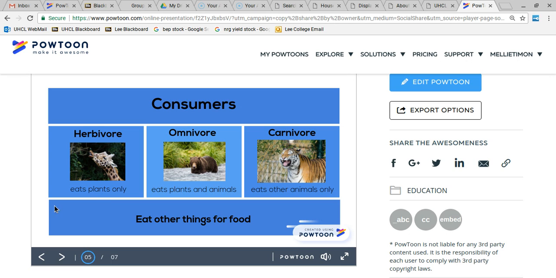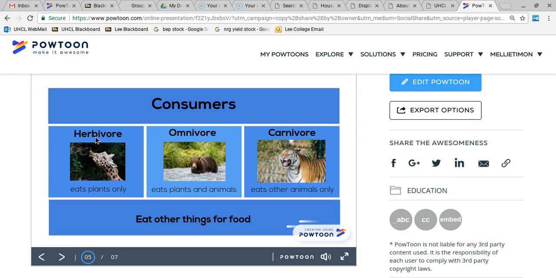Herbivores only eat plants. For example, a giraffe. Some other herbivores might be insects that will eat nectar from plants like bees, or butterflies, they eat leaves. Cows, they eat grass. So if it only eats plants, it's called an herbivore. And you can remember that by the prefix herb. So herbs are things like cilantro or rosemary or oregano, and those are all types of plants. They look like little leaves, right?